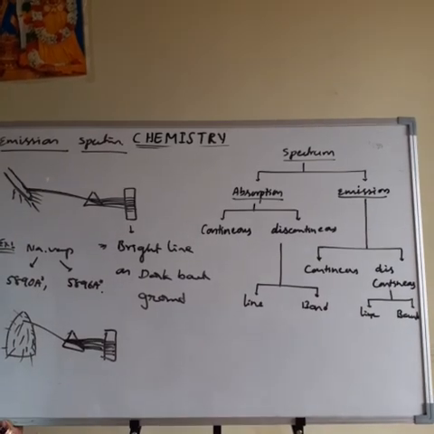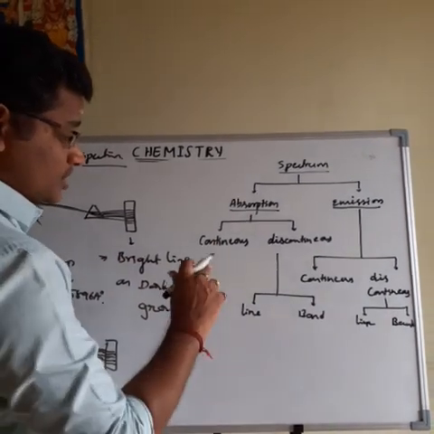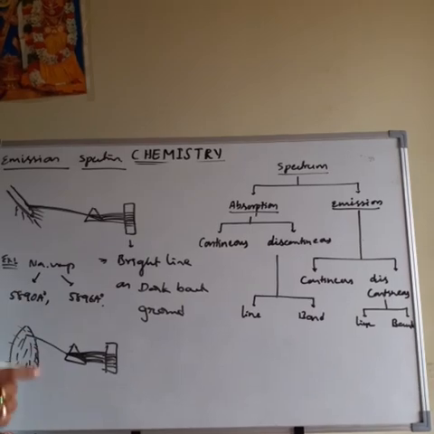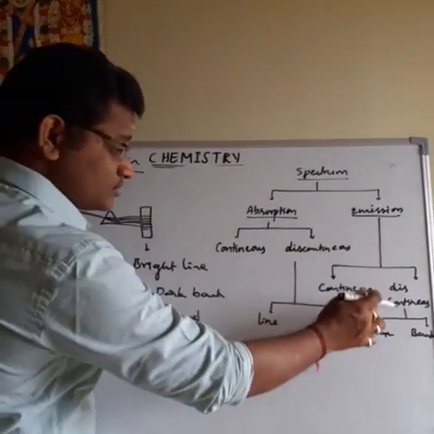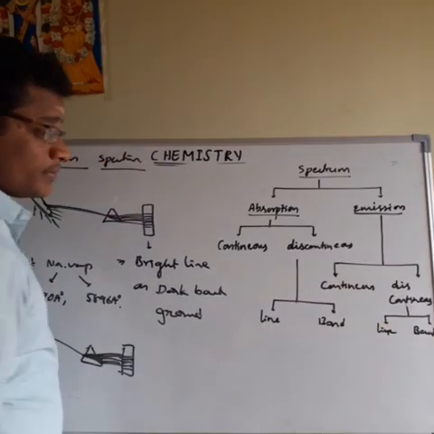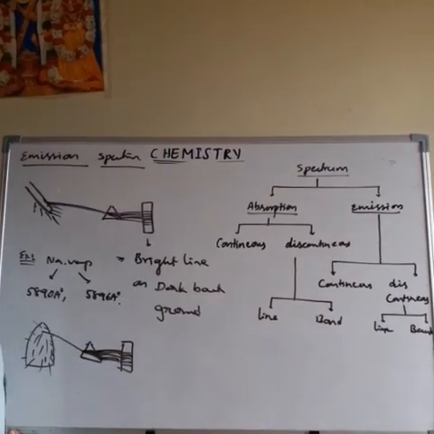Then the next one is absorption and emission. Both are divided into two different types of spectrum: continuous spectrum and discontinuous spectrum. Like that, emission is also divided into two types, continuous and discontinuous spectrum. The next topic is what is a continuous and what is a discontinuous spectrum.